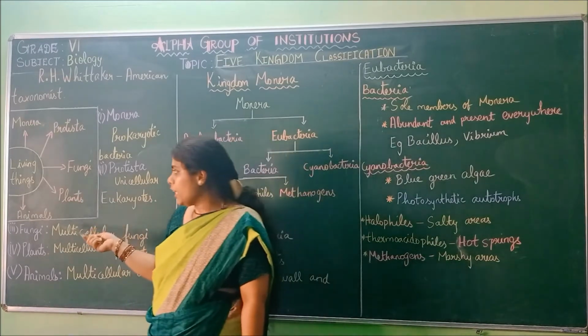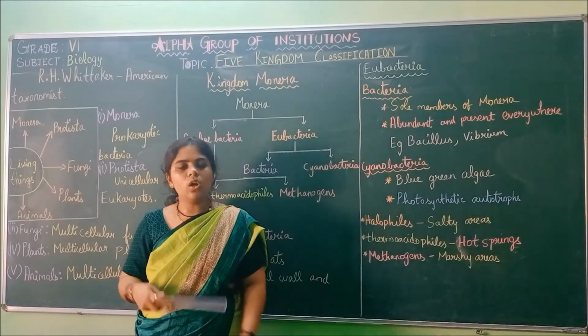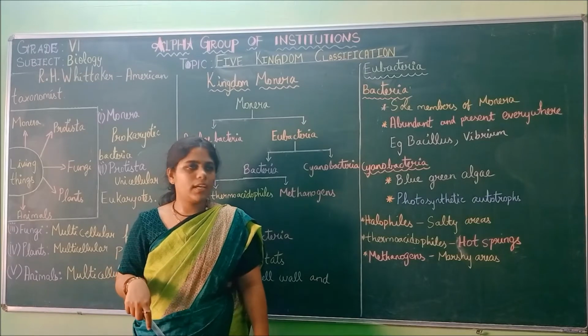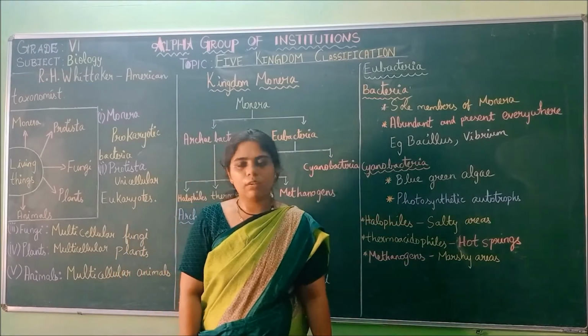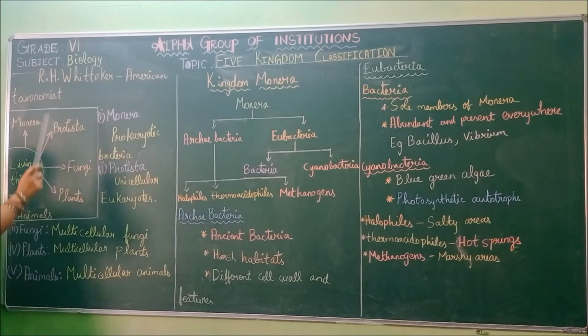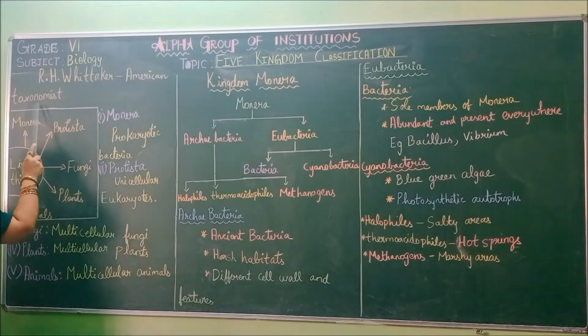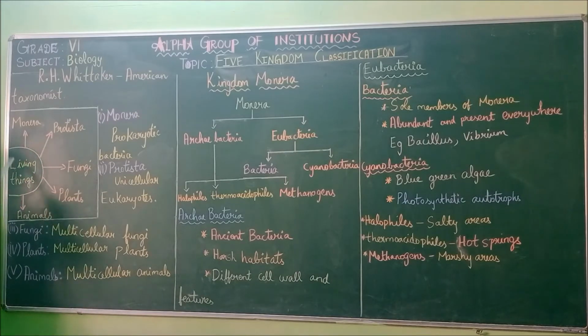So there are 5 kingdoms. In that we saw the types, how these Monera are divided into, and their subheadings and examples also we saw. I will give you a recap from first. First we saw the 5 kingdom classification. Who discovered it? R.H. Whittaker is an American taxonomist. So we go into the classification. In this classification, all the living things are taken and they are divided into 5 groups. First is Monera, Protista, fungi, plants and animals.